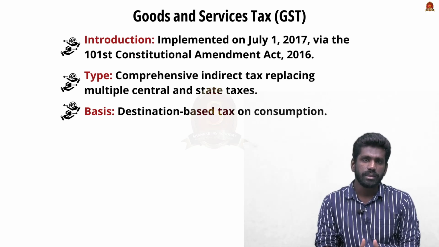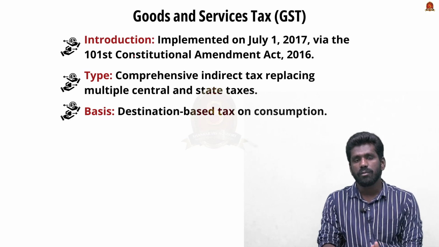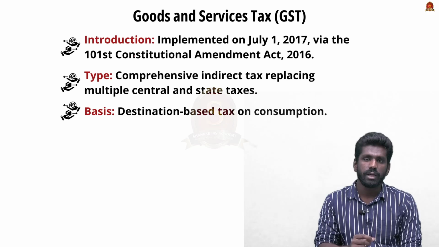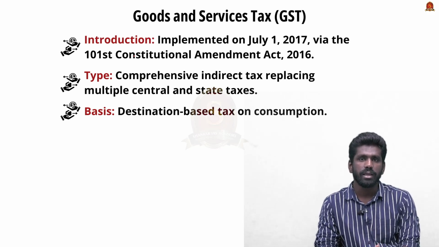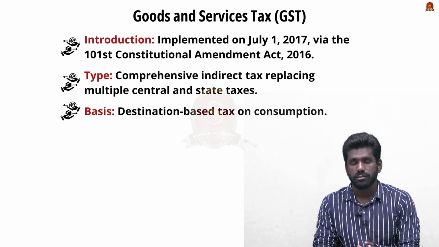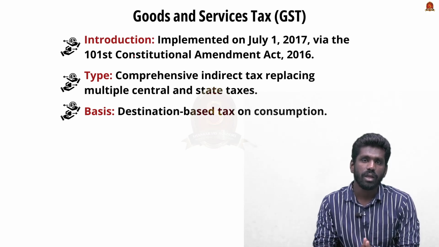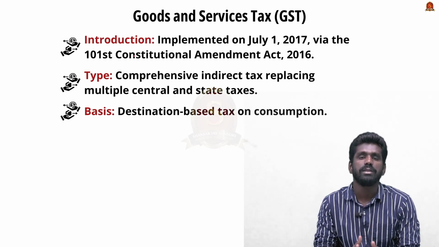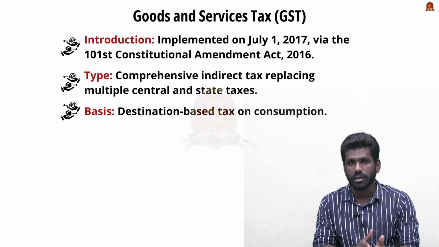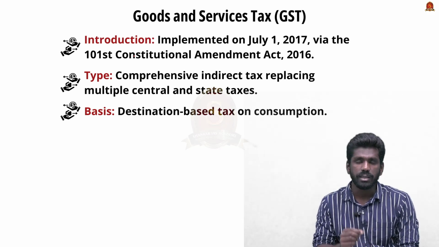Now let us see some basic information about GST. So GST was introduced in 2017 by the 101st Constitutional Amendment Act 2016. So it is a comprehensive indirect tax and it replaced many existing central and state taxes. It replaced the central excise duties, state excise duties, and many other taxes. So now we have only one taxation system, that is GST. It is a destination based taxation because it is levied on the consumers or the end receivers of the goods and services.